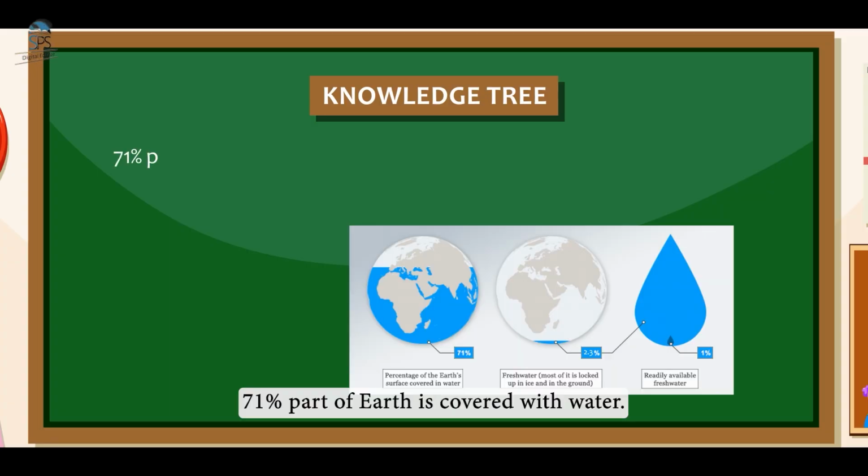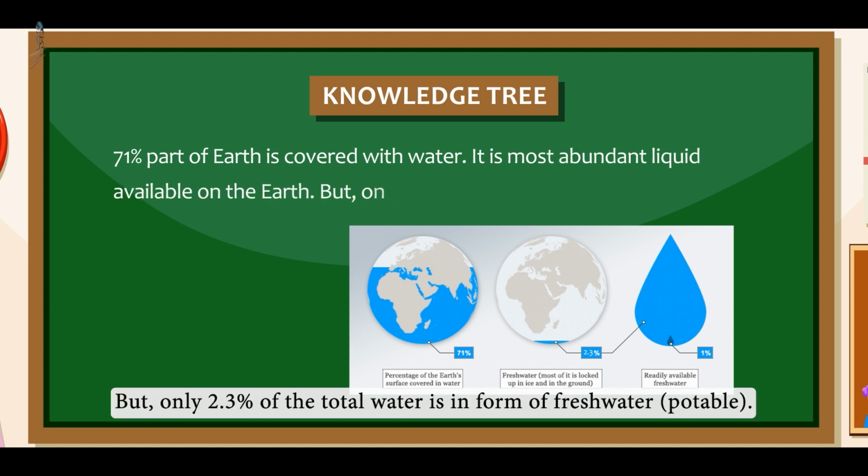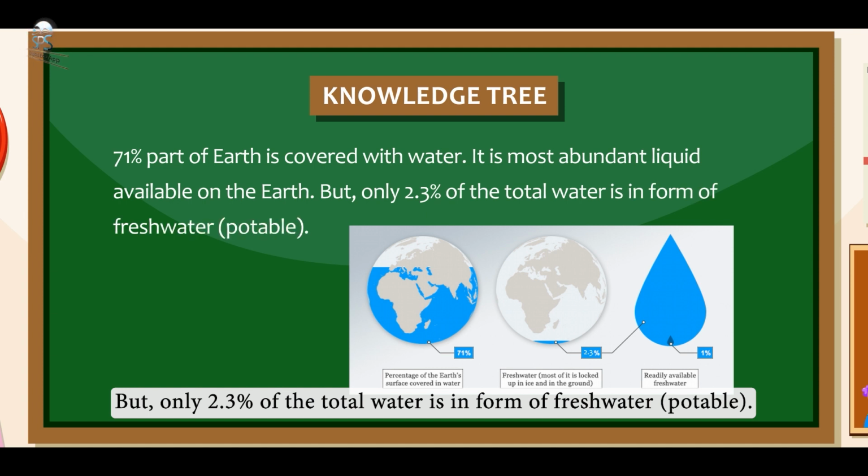Knowledge tree. 71% of earth is covered with water. It is the most abundant liquid available on the earth. But only 2.3% of total water is in the form of fresh water, potable.